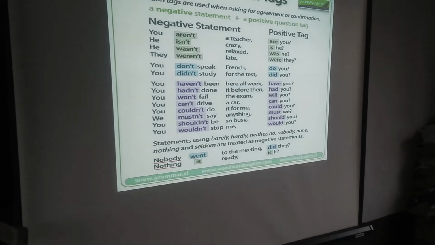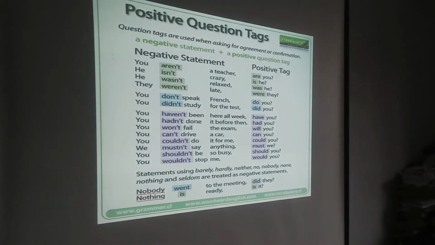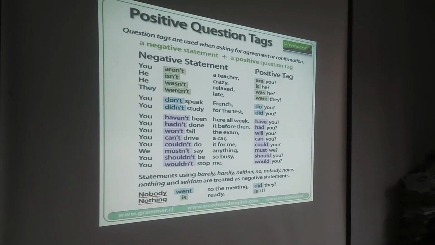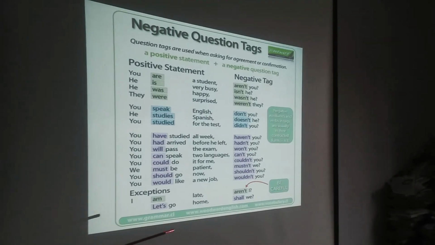Now we try to show some other points. Positive statement to negative tag.